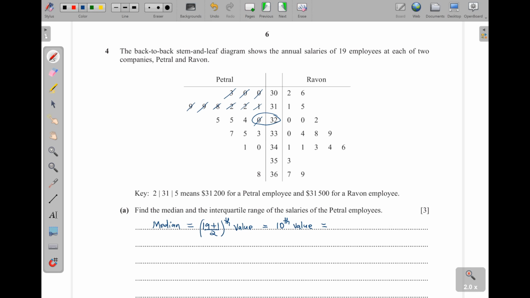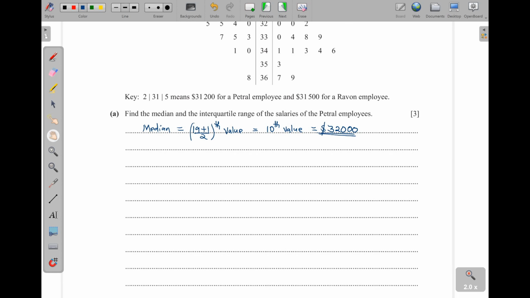So it is here. I'll write 320. But then looking at the key, after reading that number, I add 2 zeros. So I'll add on the 2 zeros here. That will be the median. And then next we are supposed to find the interquartile range. So we need to find Q3.